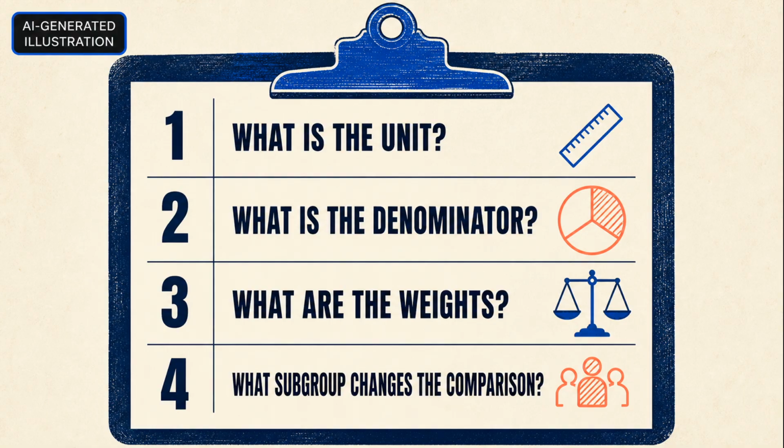Before pooling, ask 4 questions. What is the unit being counted? What is the denominator for the rate? How much weight does each subgroup contribute? And is there a subgroup or context that changes the comparison? These questions do not force one answer. They stop you from silently changing the question.